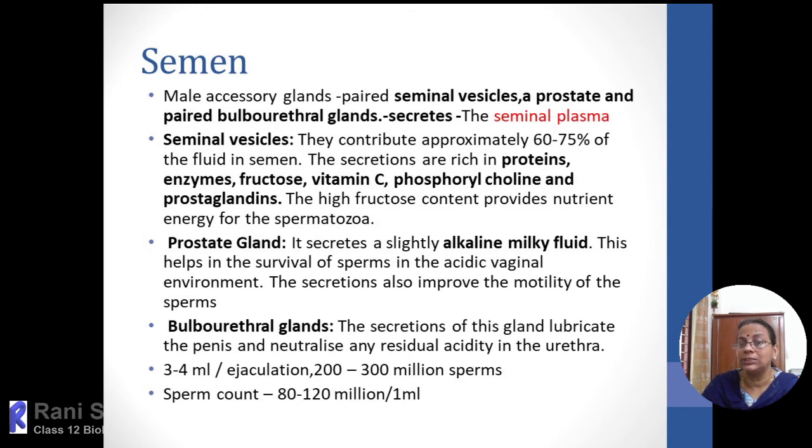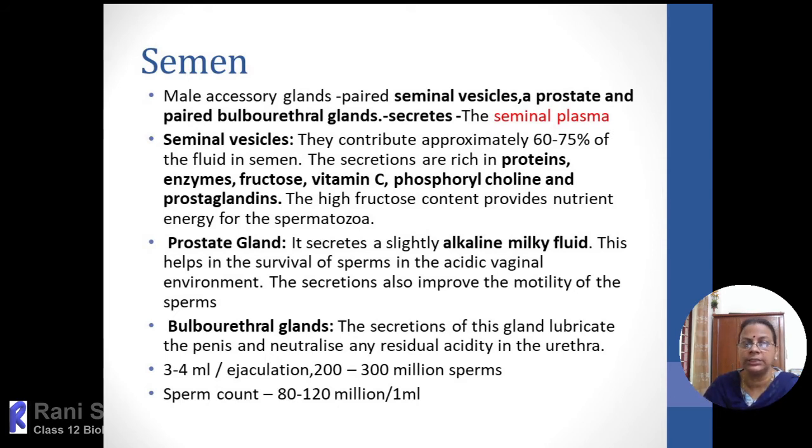Then the last gland, it is paired only, that is called as Cowper's glands or bulbourethral glands, which will secrete more mucus secretions, and which will help in lubricating the penis and neutralize, and if any acidity is there, that also will be neutralized.